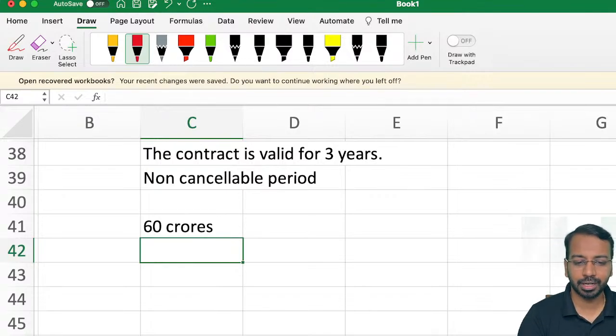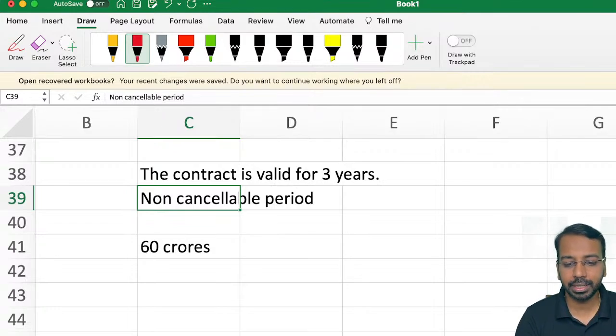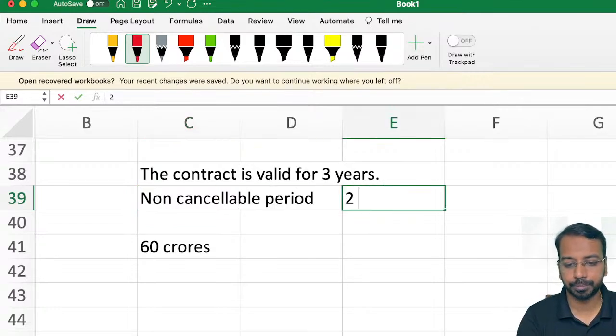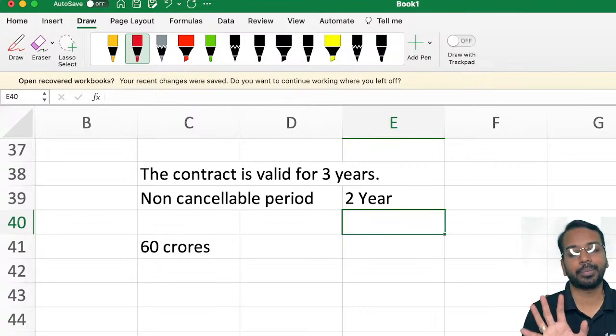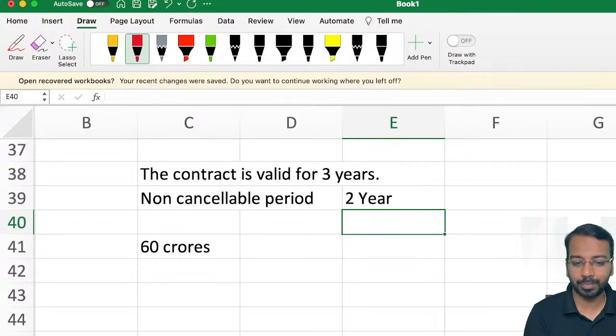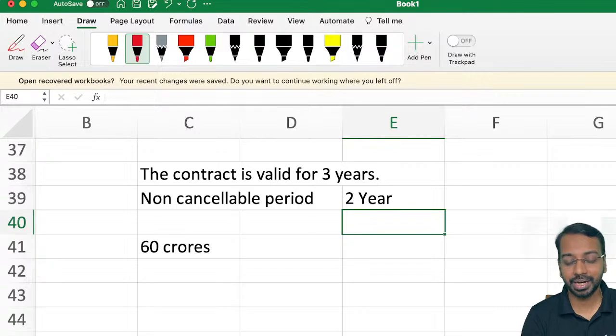Okay. So here, assume for a moment that the contract is valid for 3 years and the non-cancelable period is 2 years. So the meaning of non-cancelable means neither the lessee nor the lessor can come out of the contract. So what if they come out? You will have to pay penalties. So the non-cancelable period is the lease term. Now you will understand the logic of using the non-cancelable period when we start doing lessee and lessor accounting.